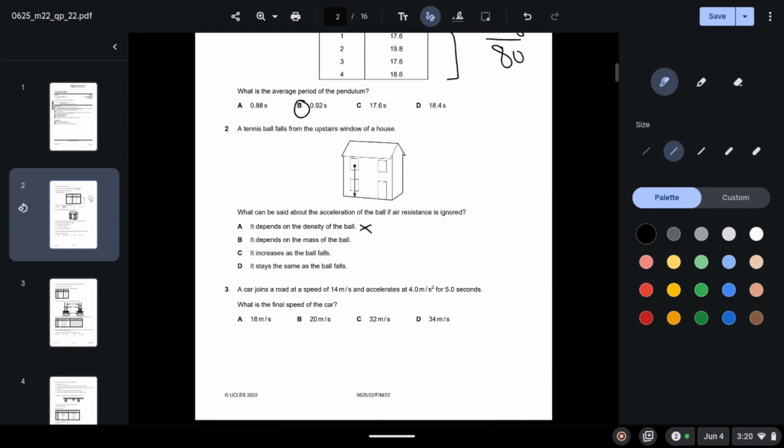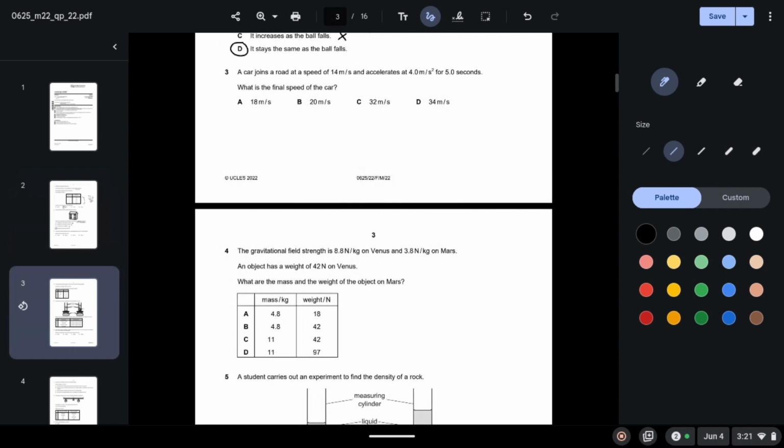This is also incorrect because we are ignoring air resistance. It would have depended on the mass of the ball if air resistance was not ignored. But since air resistance is ignored, mass also does not have any effect. It increases as the ball falls. This is also incorrect because acceleration due to gravity is constant. It stays the same as the ball falls. This is correct.